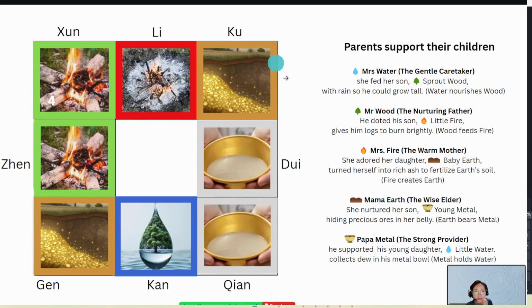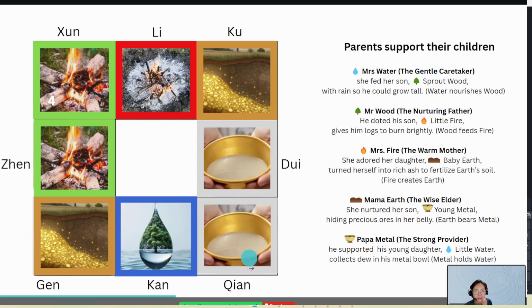There's a typo here, it's supposed to be Earth. And we can see this gray color is supposed to be metal color, metal and metal. Qian is metal as well. Okay, this is metal.